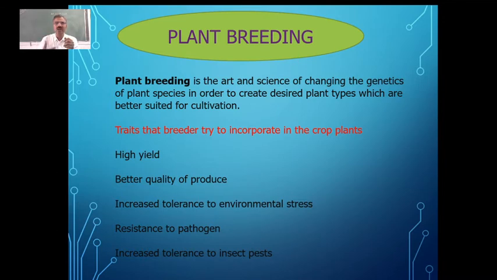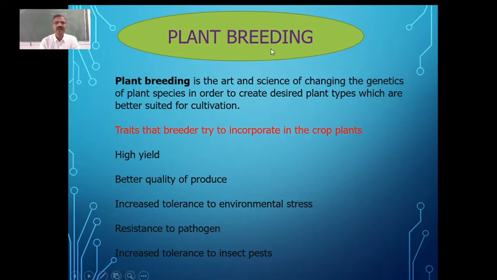So we want to incorporate certain characteristics in them. We look for certain traits whenever we go for plant breeding. So the first and foremost important characteristic, the trait which we look for, is having the best yield, the high yield. So we want to have a high yield variety.